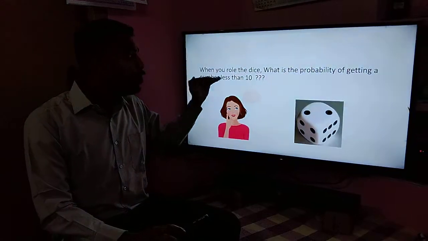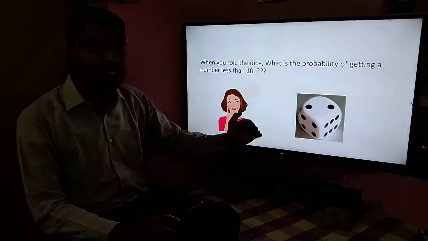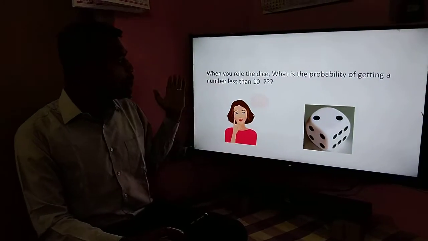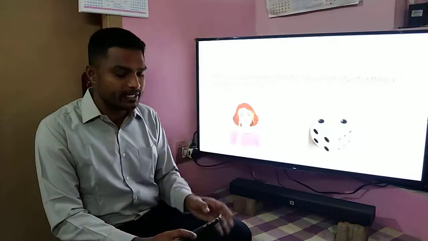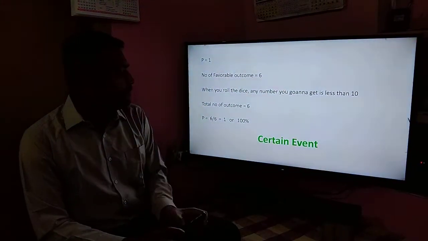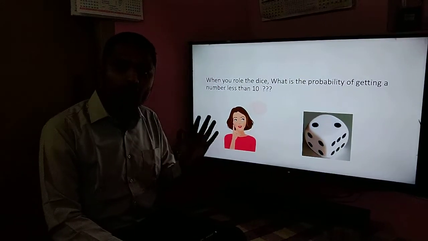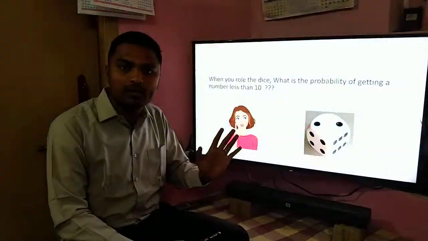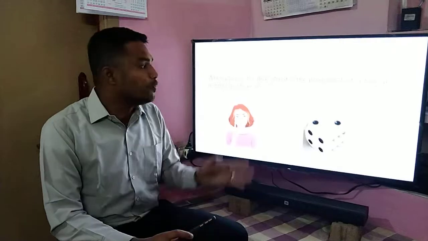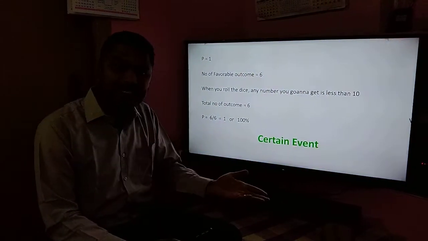Next, when you are rolling the dice, what is the probability of getting a number less than 10? Oh yes, it is 1, because when you look at the die, it has 1, 2, 3, 4, 5, 6. All these 6 numbers are less than 10. So whenever you are rolling the die, you will obviously get a number which is less than 10.